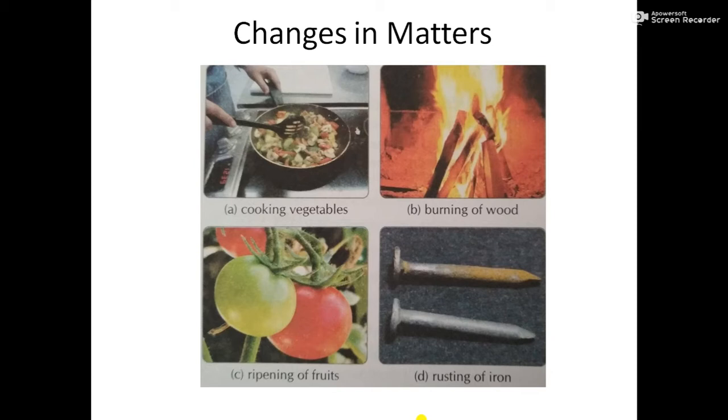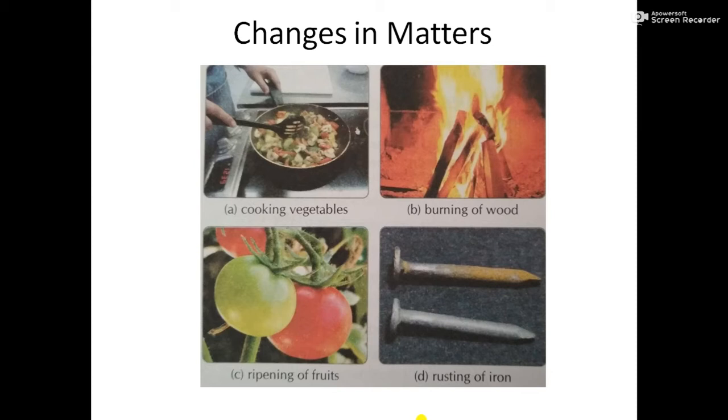isn't it? Water boils on heating, and if you see the picture, vegetables and pulses change on cooking, milk changes into curd, burning of wood, ripening of fruits, and rusting of iron due to moisture. So all these are various types of changes which we experience in our day to day life, okay.